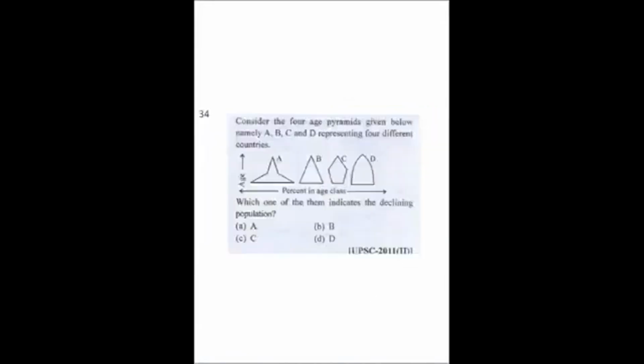Next is, consider the 4 age pyramids. Age means the age of a person, given below, namely A, B, C, D, representing 4 different countries.